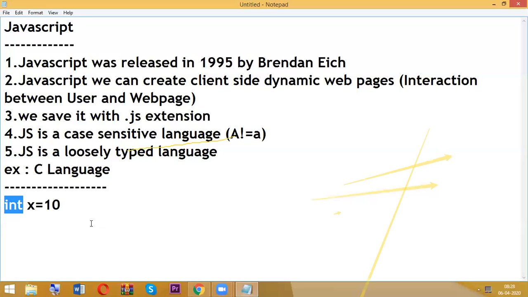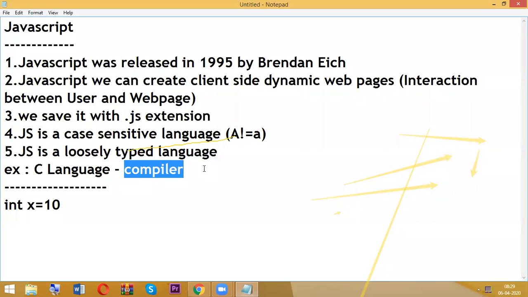Okay, then only in C language we are having some compilers, so it is going to accept. So now int X equal to 10. We are storing 10 in X, but in C language we are having a compiler.